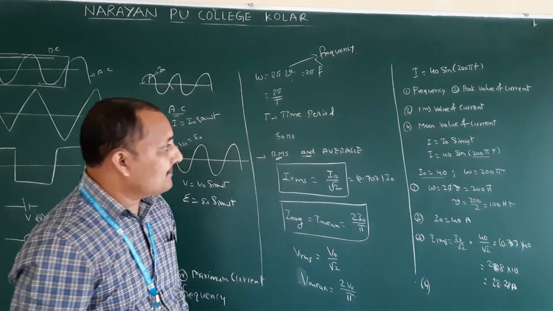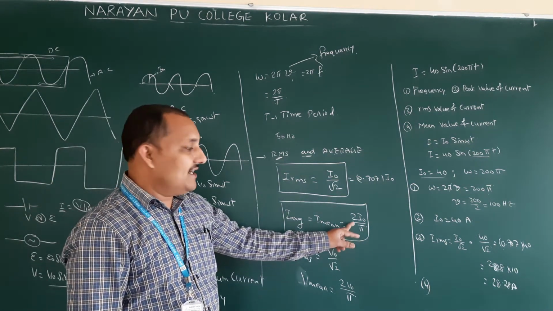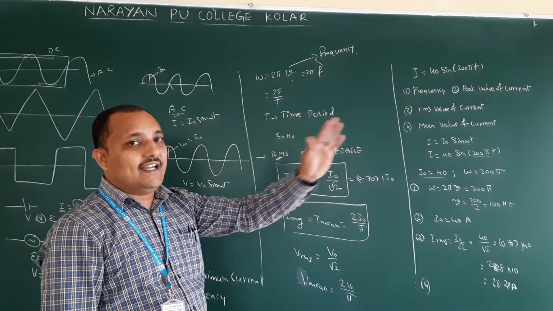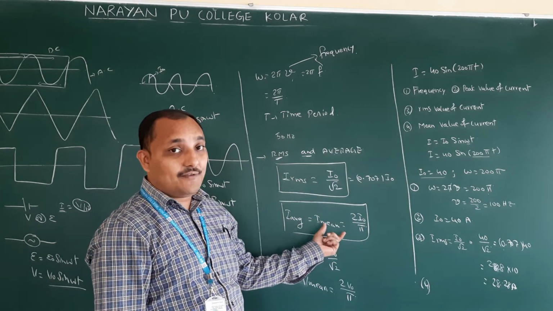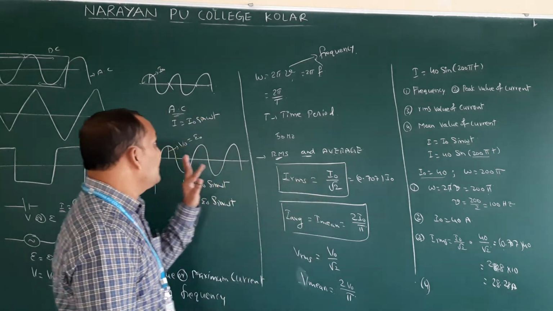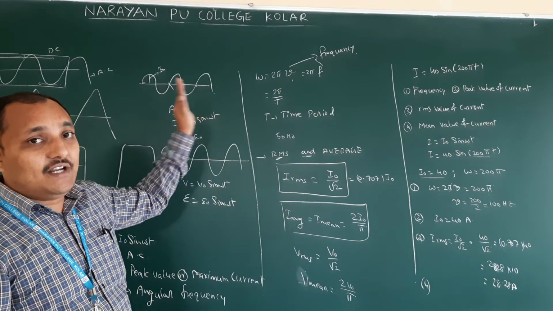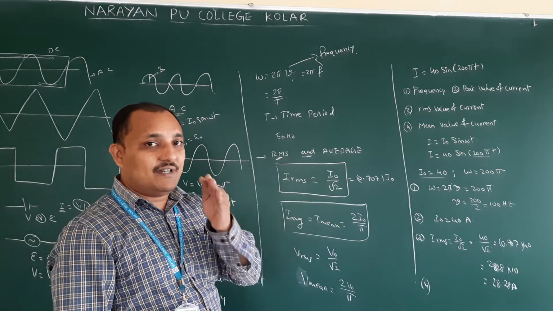Next, fourth one, mean value of current. So for mean value of current, generally I am writing 2I naught by pi. You will be getting clarity after completion of competitive, because you don't know the definition of mean value of current. I will give it at the time, because mean value means you will be getting two times. One is for half cycle, one is for full cycle. So this equation is for which cycle, whether half cycle or full cycle, still we didn't discuss.